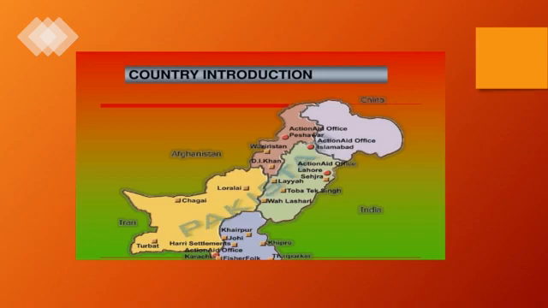In KPK, Peshawar is the main city. They have much population, and others also. In Balochistan, a very interesting thing: Quetta is the most populous city of Balochistan. But remember that Balochistan covers 44% of the area of Pakistan, but has only a 5% share in the population. So the whole of Balochistan covers nearly half the area. Remember that. So this is the country population.